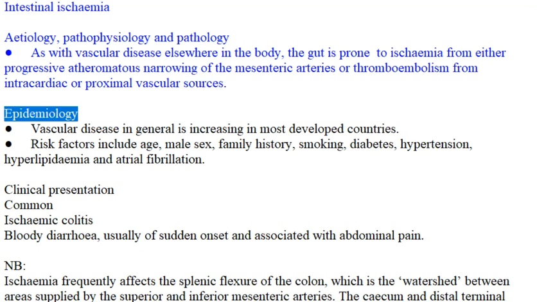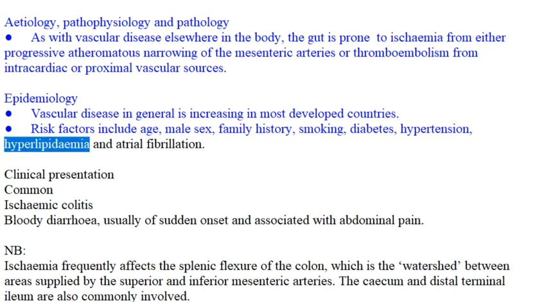Epidemiology. Vascular disease in general is increasing in most developed countries. Risk factors include age, male sex, family history, smoking, diabetes, hypertension, hyperlipidemia and atrial fibrillation.